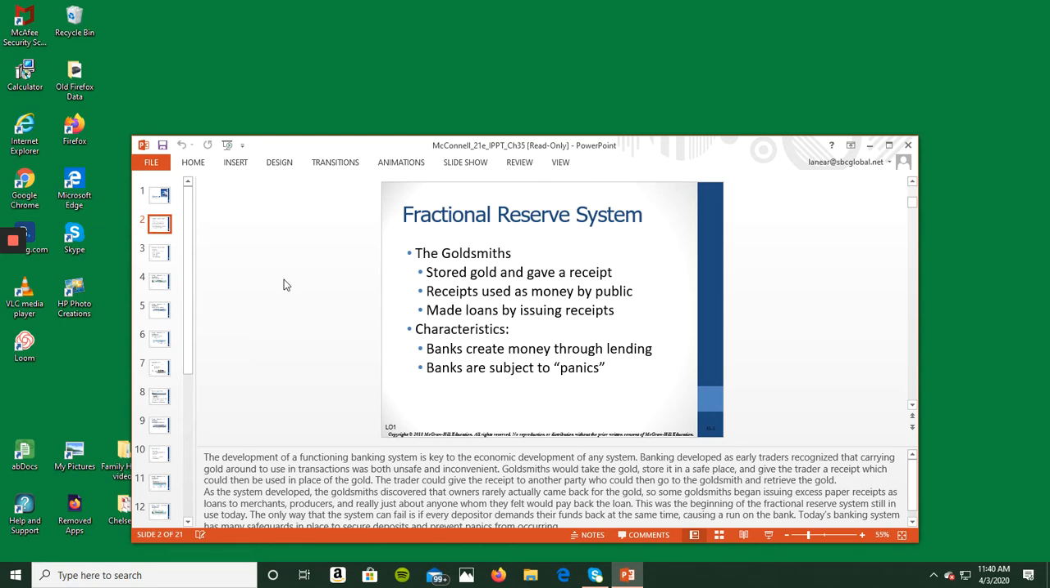So fractional reserve banking started with the goldsmiths years ago when gold was being used as a medium of exchange. People were given a receipt to store their gold in a safe. And the goldsmiths realized they could just make loans by issuing receipts in amounts more than the gold they had in storage. And receipts were used as money. People didn't ask for their gold, so they just used receipts. Of course, there was a problem if everybody wanted their gold at the same time, but that rarely happened.